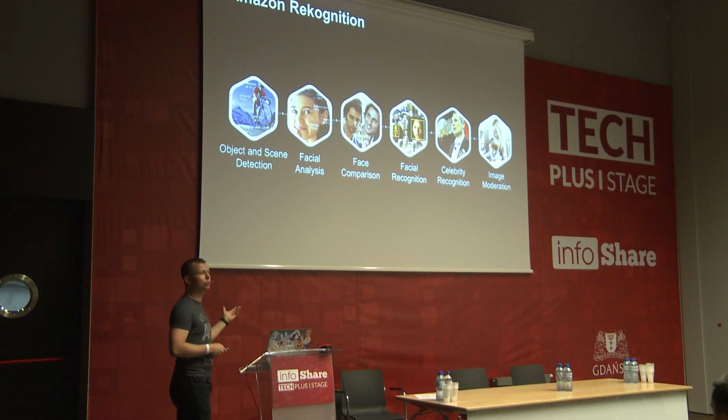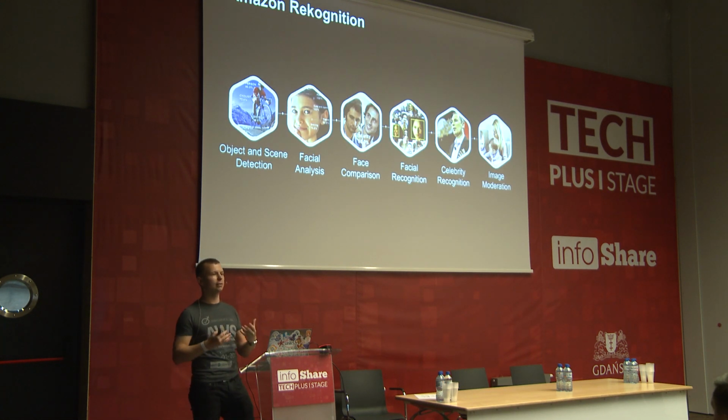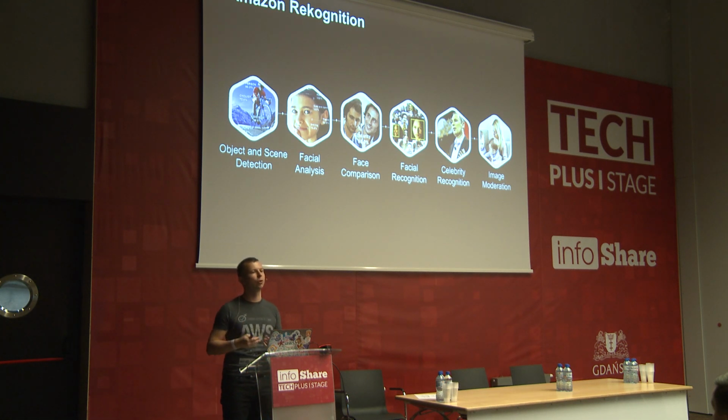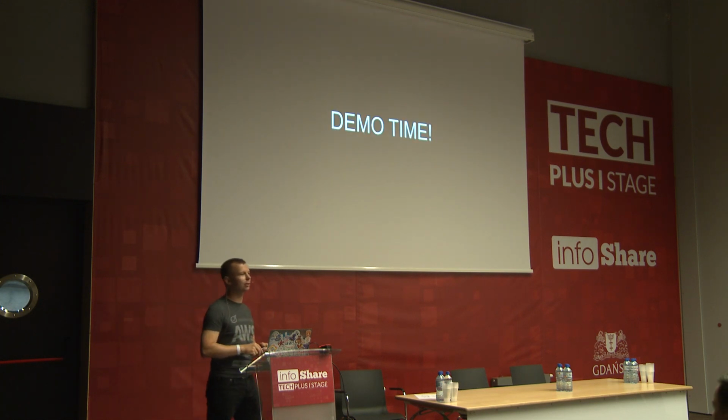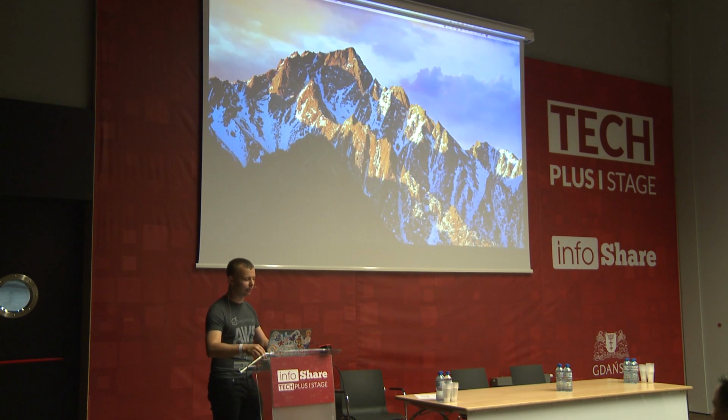Another example, Amazon Rekognition. The service which we can consume and use to analyze images. What is on the picture, who is on the picture, is it a celebrity, and so on. Okay, so those were the slides. Let's finish at this moment with the slides, and let's try to build something.